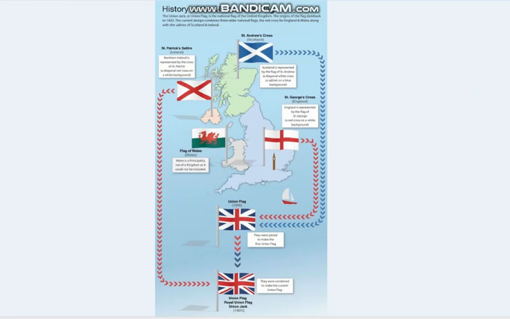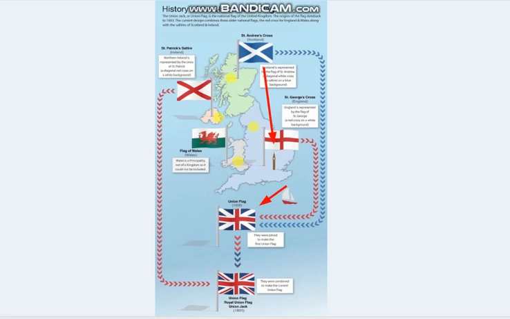Already I said, this is Scotland, this is England, Wales and Ireland along with their flags. When England and Scotland merged together, the flag is this. We call it the Union Jack, in the year 1707 when Scotland and England merged.